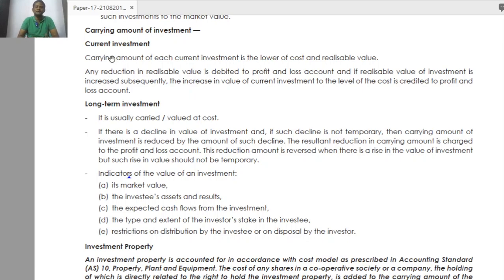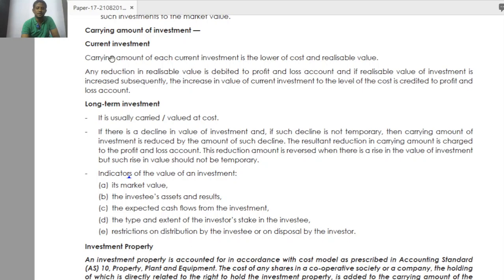What should I do if I make a loss, sir? My cost is 100 rupees. I purchased it for 100 rupees, but the value is now only 80 rupees. That is a 20 rupees loss to me because my carrying amount is revised. I have to debit that 20 rupees to my P&L account.